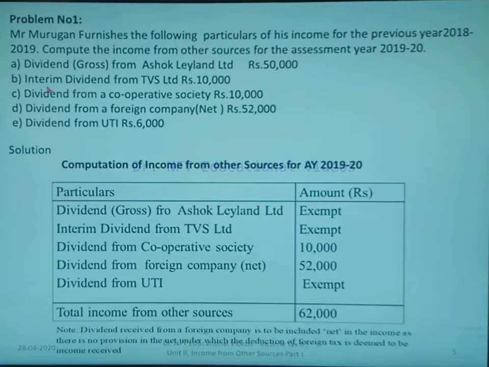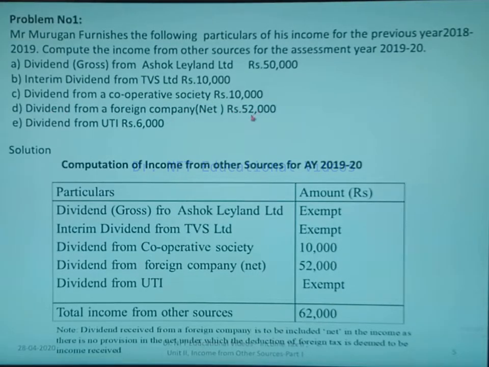Next one is interim dividend from TVS Limited. TVS is again an Indian company, so it's also exempt from tax. Dividend from cooperative society 10,000 is taxable, so 10,000 you have to write. Then dividend from foreign company net is given, so 52,000.